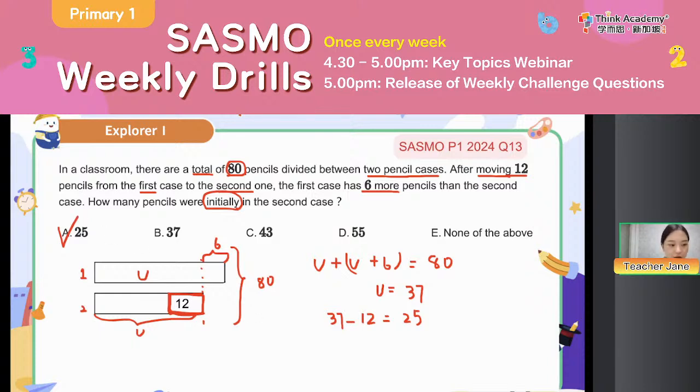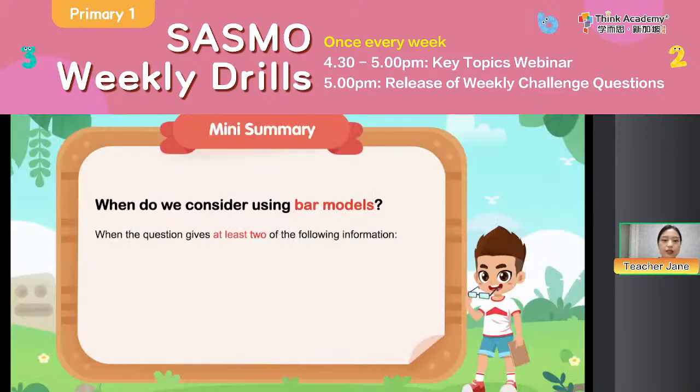Okay, and then everyone, let's review a little bit and then let's move on. This time, we can see, someone may ask, when do we consider using the bar models? That is when the question gives us at least 2 of the following information. For example, what is the sum of Teacher Jane and Teacher Ollie, how many dollars? And about the difference, we can show, what is the difference? What is the gap between us, right?